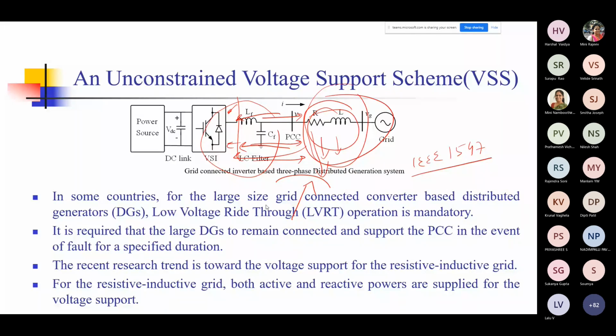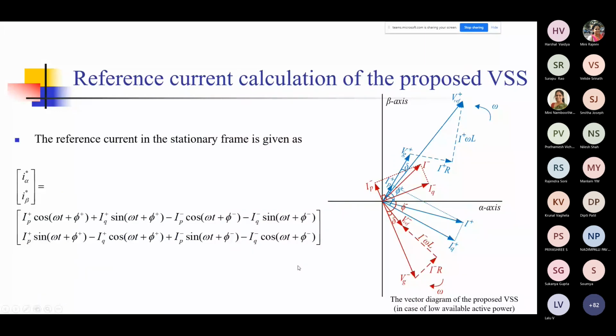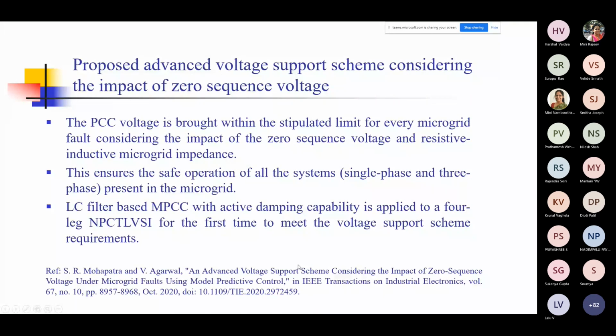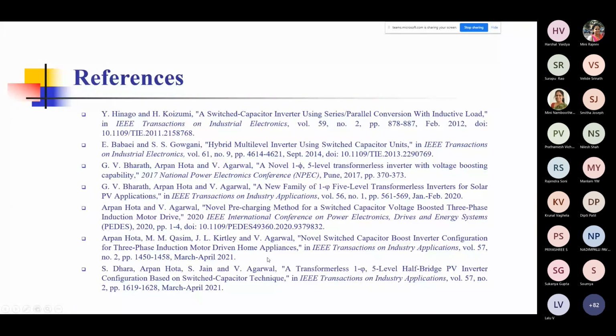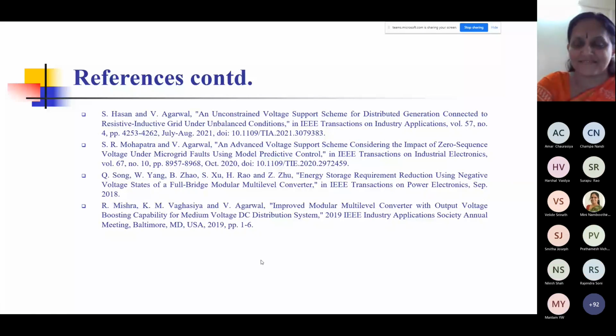So we have just talked about two systems where you are providing voltage support at VCC through power electronics. This is all power electronics on the left side, and these are some of the experimental results. I'll stop here. These are some of the schemes that I mentioned, and these are references that you can use for further study or for further understanding of the material that I presented. Please ask me questions if you have any. I'll be glad to answer your questions.